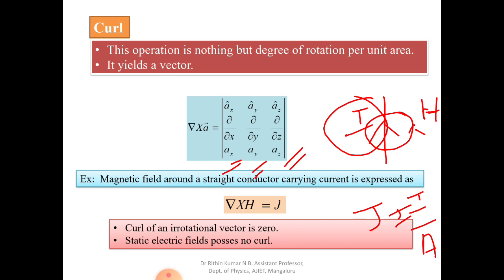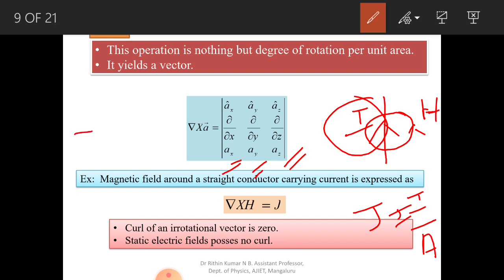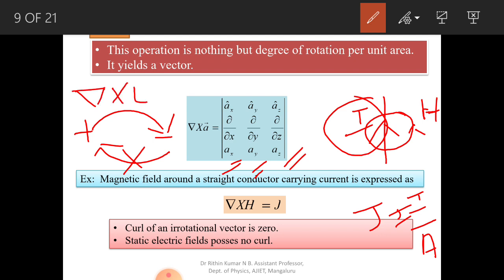Here, the electric field line starts from the positive charge, goes, and ends at the negative charge. Again, it does not come back. So it is an open loop, so it is an irrotational vector. So curl of any irrotational vector is 0. For example, what is the value of curl of an electric field? Curl of E is always equal to 0. Curl of an electric field is 0.